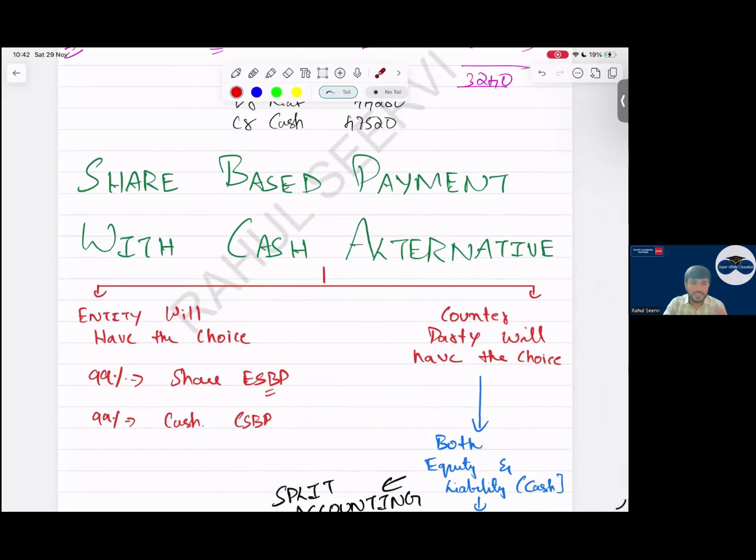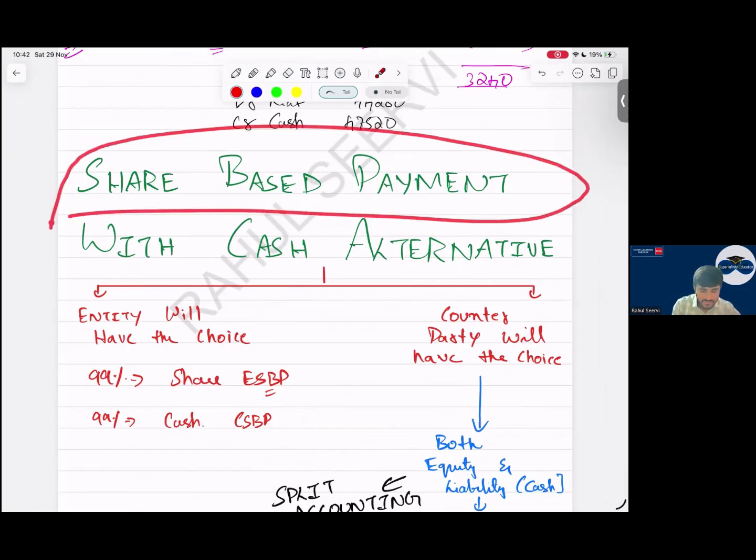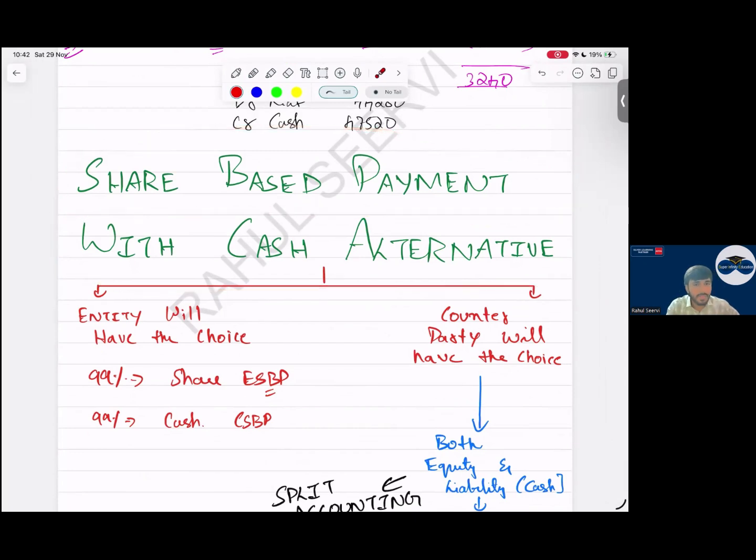So with this, your first part is done. That is, the first part is done regarding cash, equity. Then second is cash done. Now share-based payment with cash alternative. Very easy thing. Follow the first step and then remaining it's same, sir. See now, cash settle. Entity will have a choice. When entity will have a choice, what will the entity do? Entity will always try to give what?